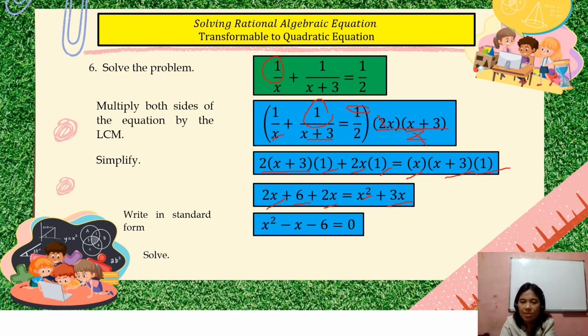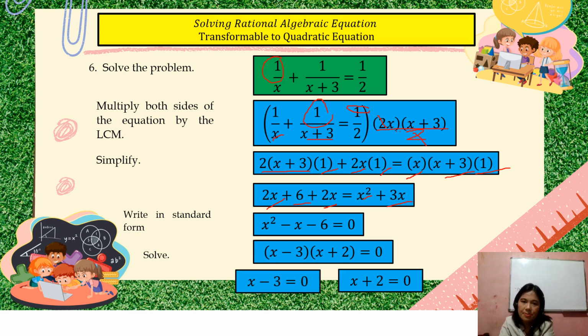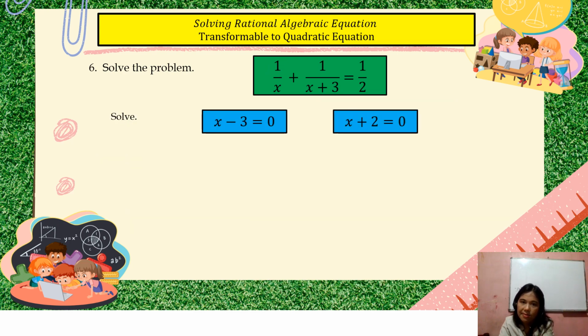Okay, sige nga, i-factor out. Pause lang muna, then factor. Did you get this one? X minus 3 and x plus 2 are the factors of this x squared minus x minus 6 equals 0. Kaya na nating isolve yung problem. Okay, so we have, separate the factors into, so we have x minus 3 equals 0 and x plus 2 equals 0. From here, transpose na to solve for x, so we have x equals 3.